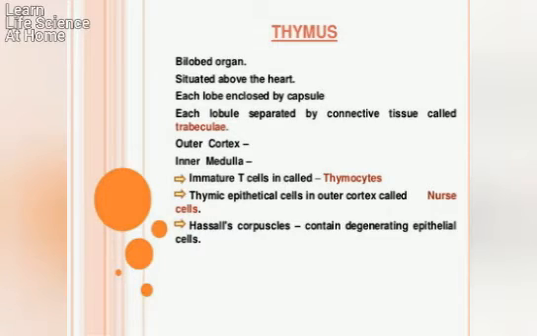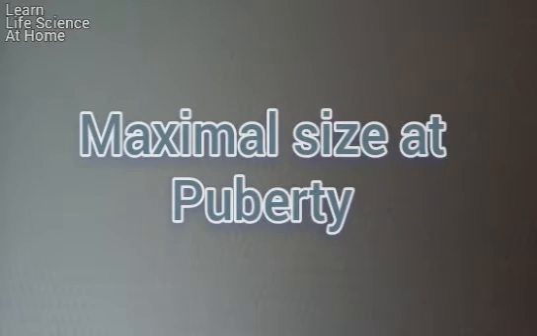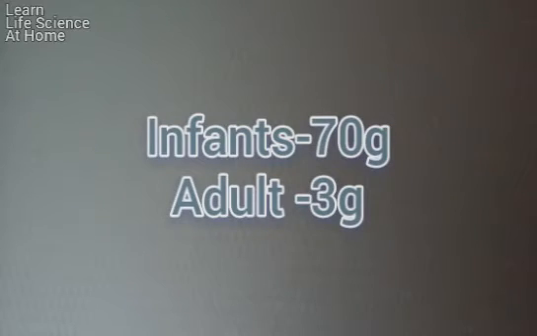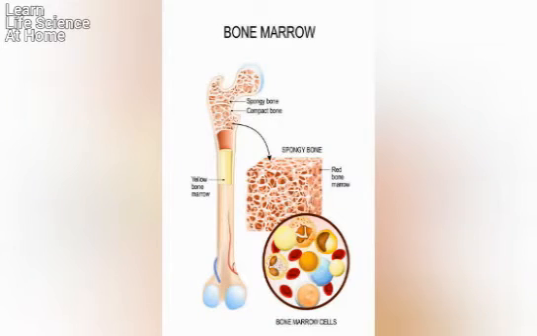Both cortex and medullary cells of the thymus form a three-dimensional stromal cell network so as to trap the foreign particles. The thymus reaches its maximal size at puberty and then decreases in size, weighing about 70 grams. It is seen in infants more than in elderly persons, where it weighs about 3 grams. Function of the thymus: the function of the thymus is to generate and select a repertoire of T cells that will protect the body from infection.